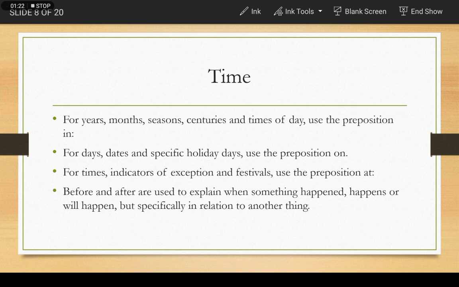Before and after are used to explain when something happened, happens or will happen, but specifically in relation to another thing. So these are the rules of using prepositions to indicate time, and you should be very thorough with this. Where to use in, where to use on, at, before and after.